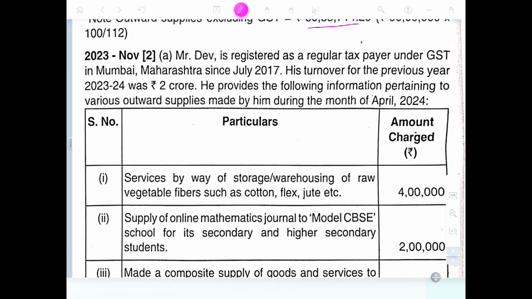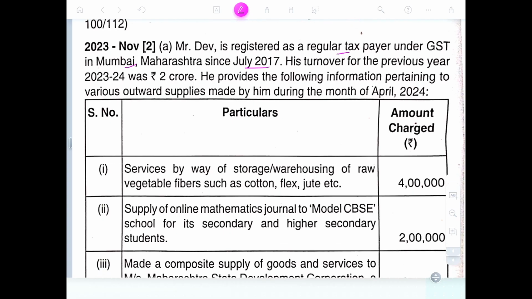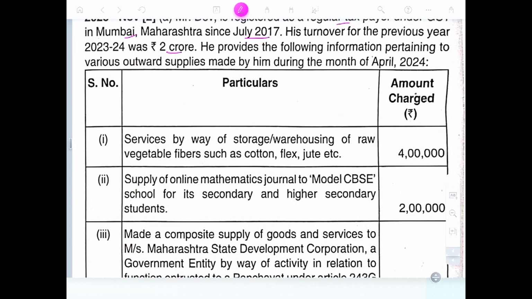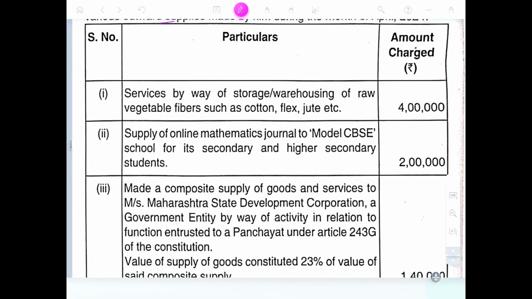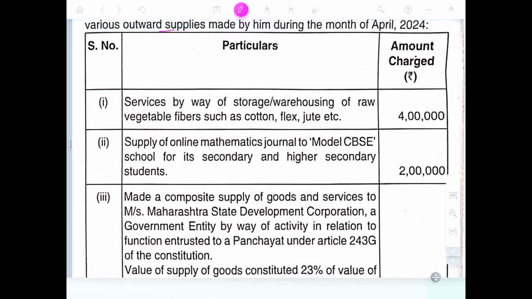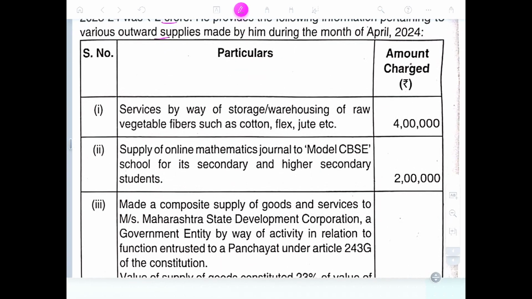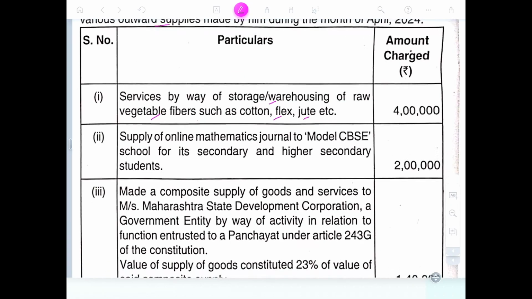Mrs. Deva is registered as a regular taxpayer under the GST in Mumbai, Maharashtra from July 2017. The turnover of the previous year is 2 crore. She provided the following information pertaining to outward supply during the year. Particulars, amount charged, manufacturer, taxable. In the case of the composition scheme, if he is a manufacturer, he needs to pay GST on both taxable and non-taxable goods. In the case of a trader, we need to pay tax only on taxable goods, non-exempt goods. He need not pay tax on exempt goods. Service by way of storage and warehousing of raw agricultural produce such as cotton, flax, jute: taxable or exempted.